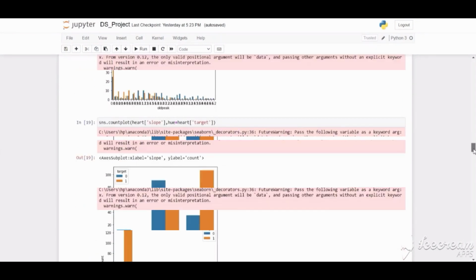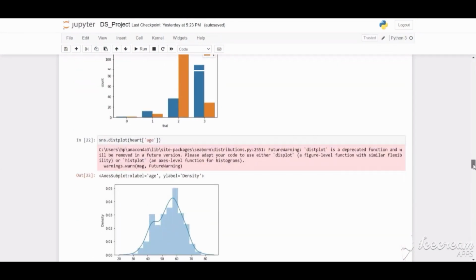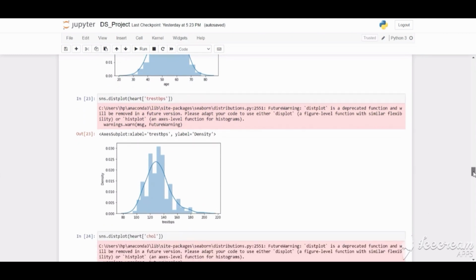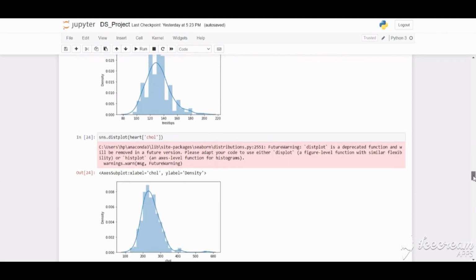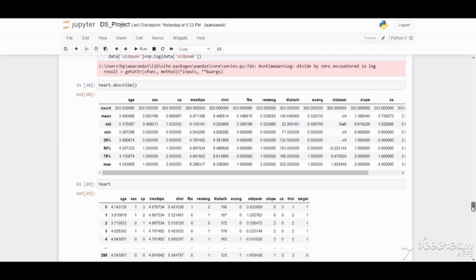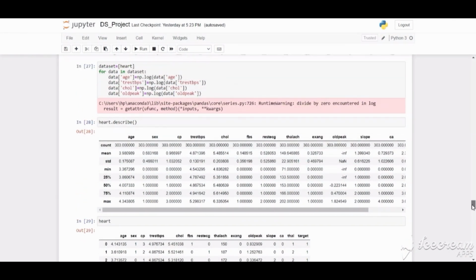Then moving on, we get various attributes and we try to check the skewness of the data. For effective model training, we need the data to be normally distributed and not skewed. So I tried to rectify this. Upon doing it, I found out that in oldpeak there were some infinity values, which is not good for model training. So I removed those data and dropped it.